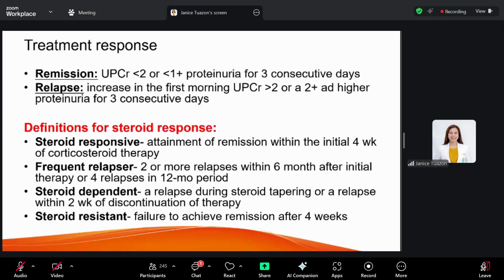And again, you may change your immunosuppression based on the renal biopsy findings. Steroid resistant is failure to achieve remission after 4 weeks. You have a choice that you can give your pulse methylprednisolone IV and check if the patient responds. And if not, then you have to change your immunosuppression immediately.